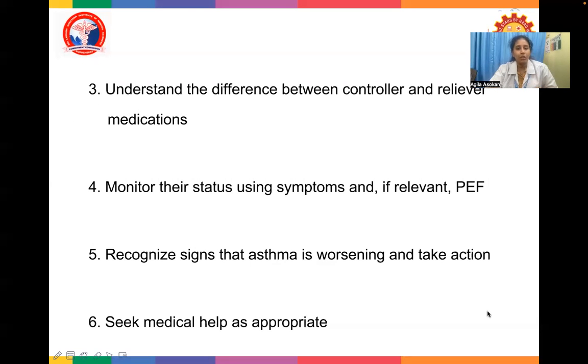Understand the difference between controller and reliever medications. Monitor the status using symptoms and, if relevant, peak expiratory flow, recognize signs that asthma is worsening and take action, and seek medical help as appropriate.